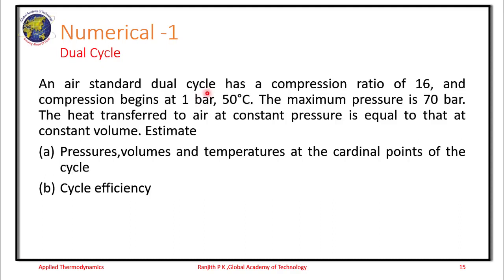So here we have the compression ratio given and it is said that it is a dual cycle. The compression begins at 1 bar, 50 degrees Celsius. So P1 is 1 bar, T1 is 50 degrees Celsius. The maximum pressure is 70 bar. So we need to see what the PV diagram is. If you remember the PV diagram, you know which is the state point given here. Then the heat transferred at constant pressure is equal to that at constant volume. So we need to find the pressure, volume, temperature at all points: P1, V1, T1, P2, V2, T2, P3, V3, T3, P4, V4, T4, P5, V5, T5, and the cycle efficiency.